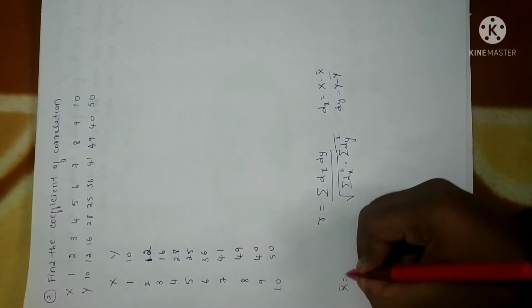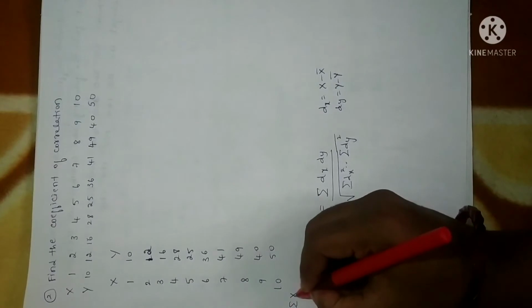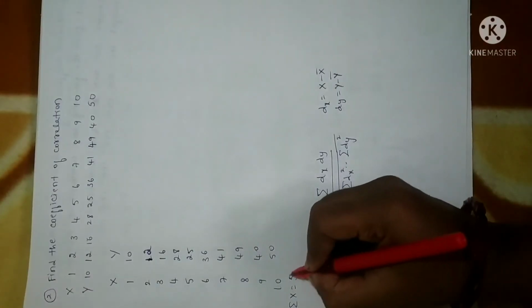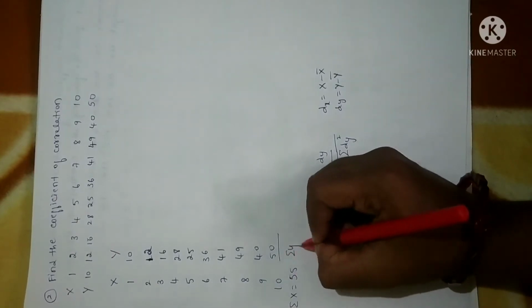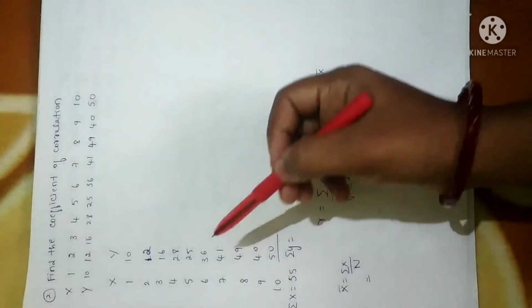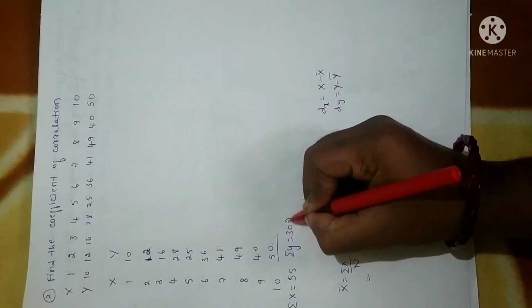Again, x bar can be calculated by sigma x divided by n. Now sigma x is none other than, you have to add all these values. Use calculator, add all these x column values, you will get 55. Similarly, add all the y values, that is 10, 12, 16, 28 plus 25 plus 36 plus 41 plus 49 plus 40 plus 50. If you add all these values, you will get 307.